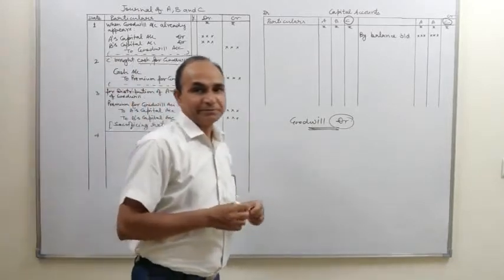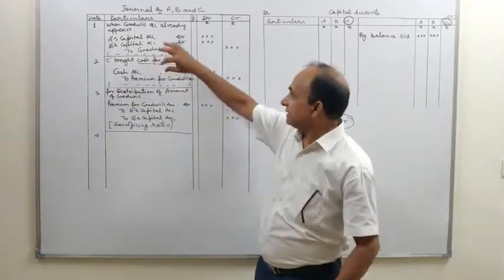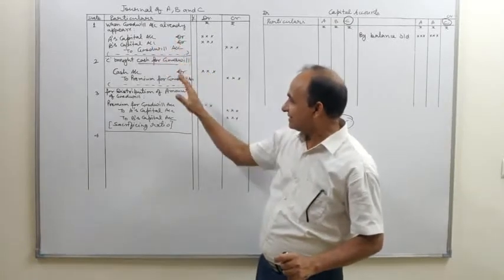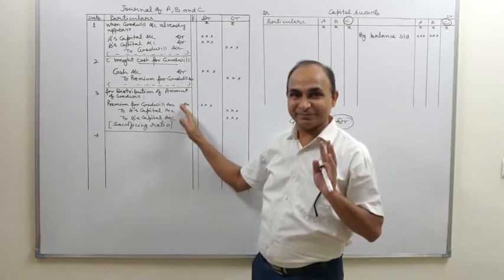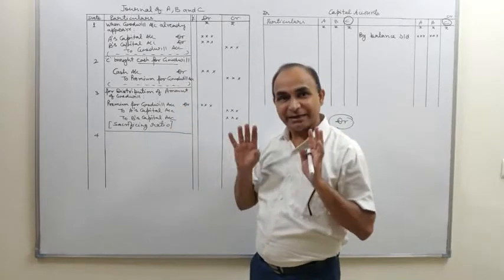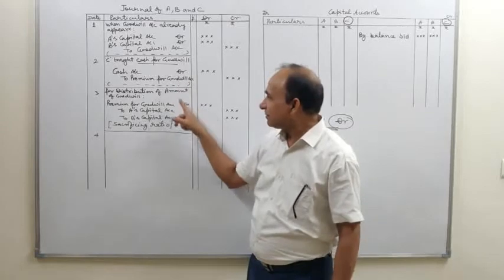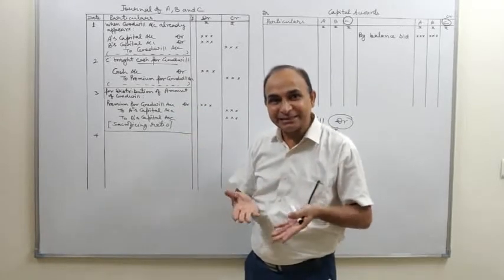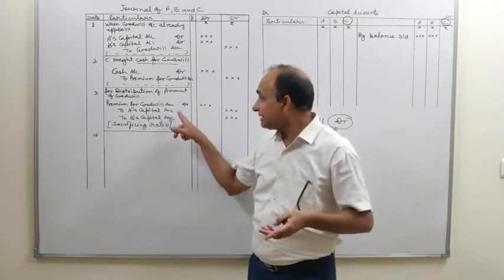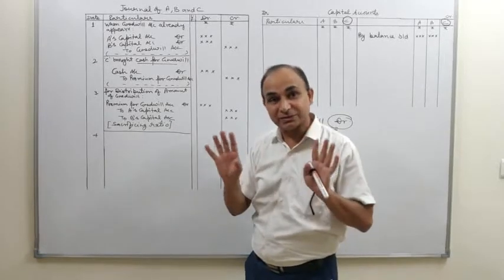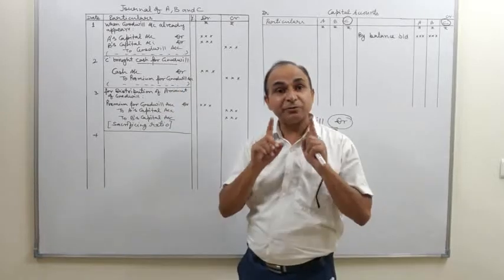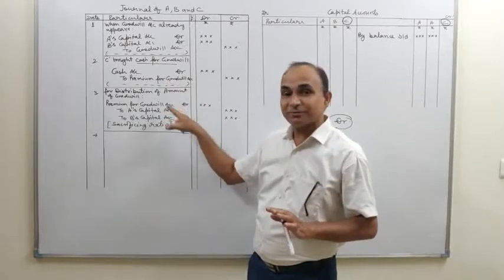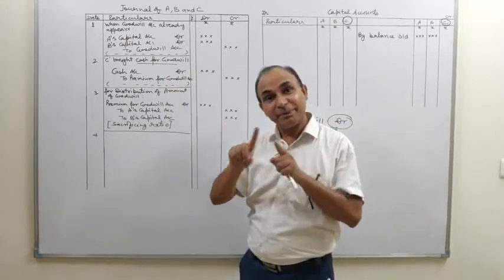Students, remember one thing. We are using the term that the amount of goodwill brought in by C is distributed between A and B. It means what? Ultimately, this amount of goodwill is credited to the accounts of A and B. It means it increased their capital account in the business, that's all. However, the amount of goodwill is still retained in the business. It means this amount of goodwill can be utilized for business purpose.